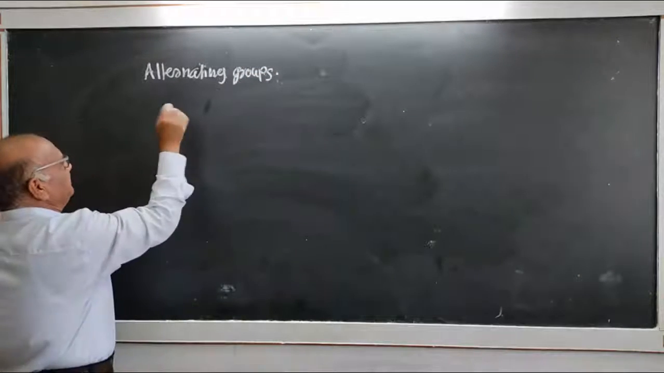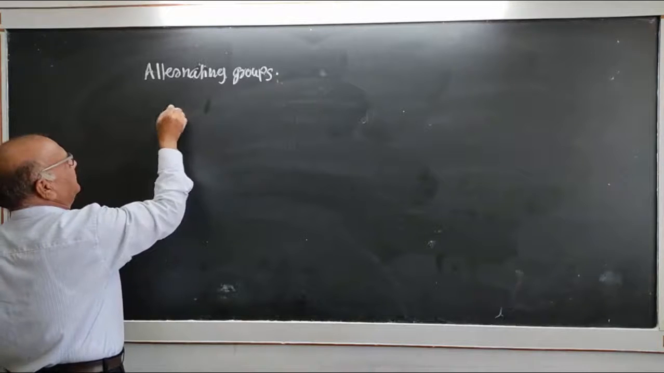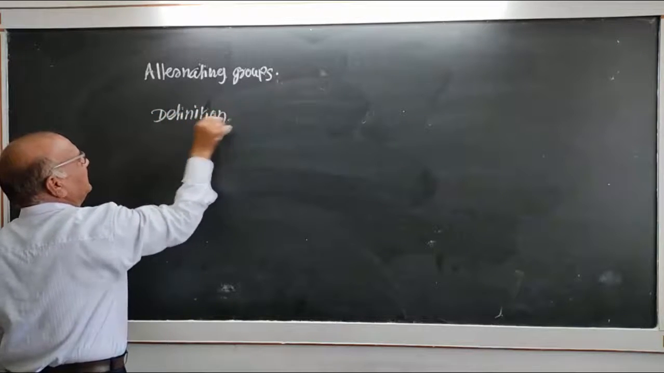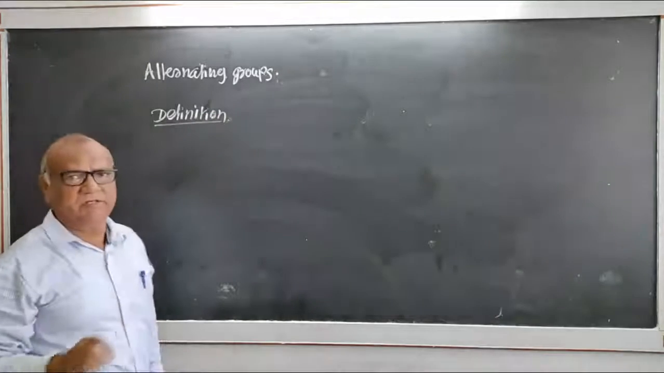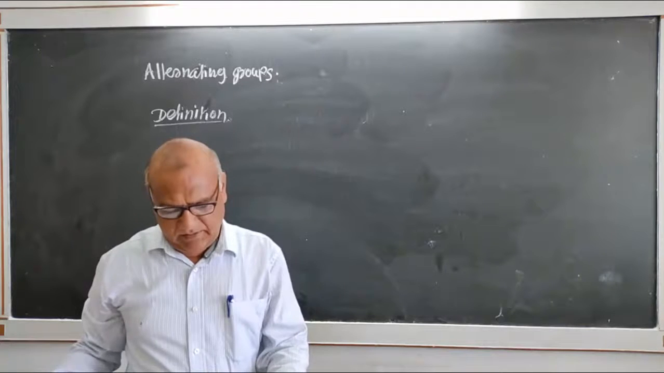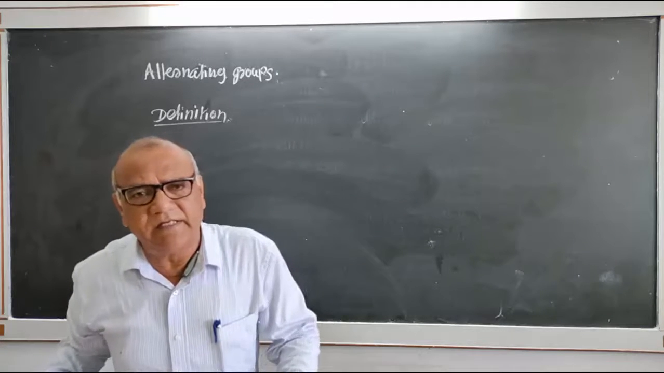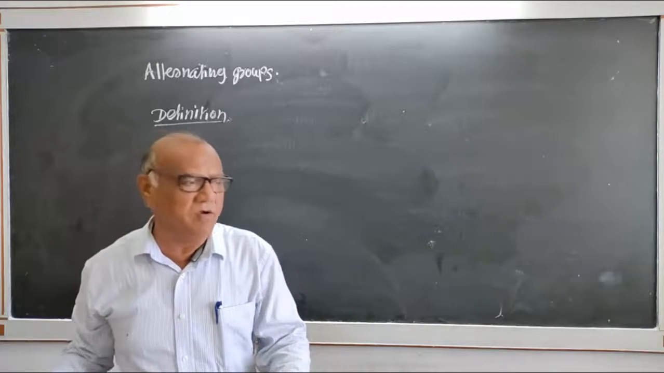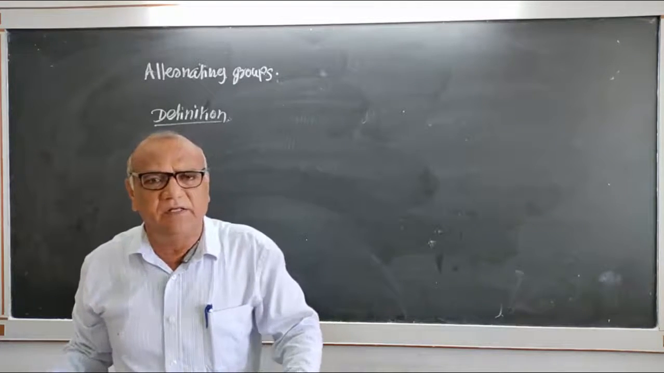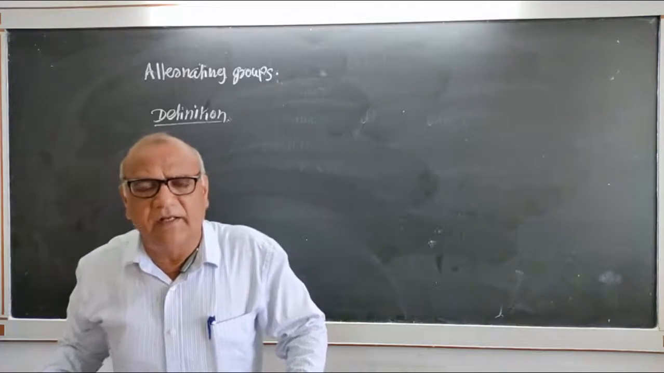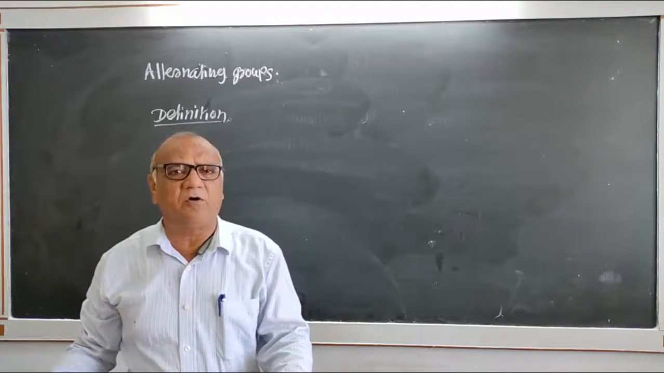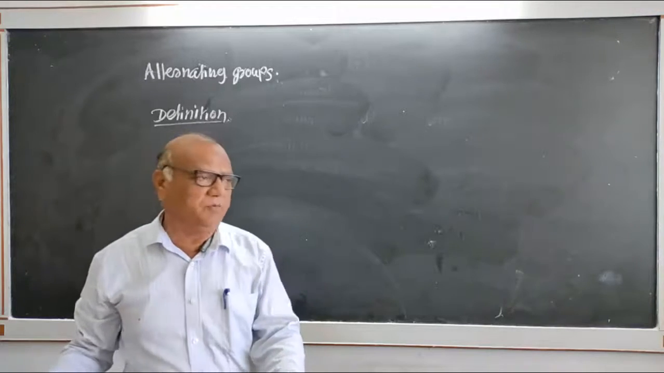First, see the definition. A permutation is said to be an even permutation if it can be expressed as a product of an even number of transpositions, and a permutation is said to be an odd permutation if it can be expressed as a product of an odd number of transpositions.